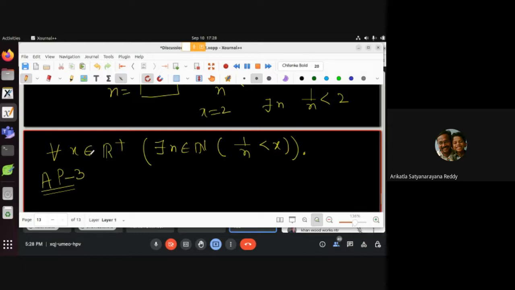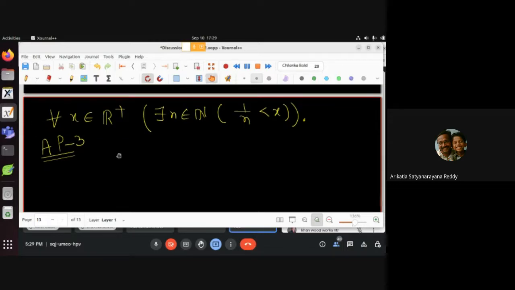What does AP1 say? AP1 says the set of all natural numbers is not bounded above. What does AP2 say? Take any positive real number x and y any real number, there is a natural number n such that nx is greater than y. What does AP3 say? There are only two variables, a positive real number and a natural number, so 1 by n is less than x. But how will you prove this? You can use AP1 and AP2.